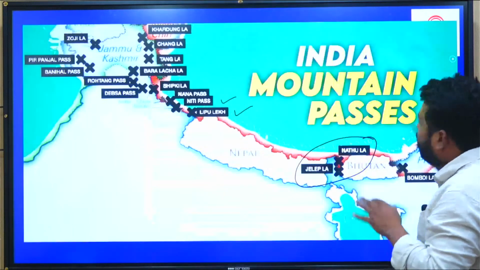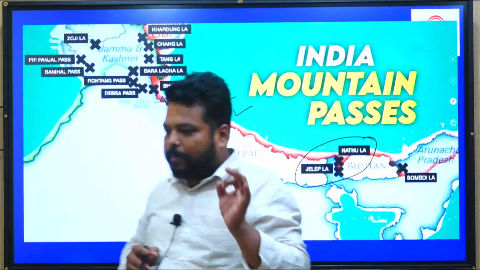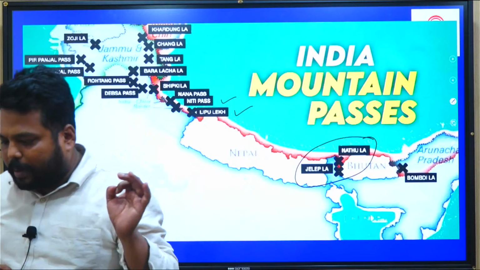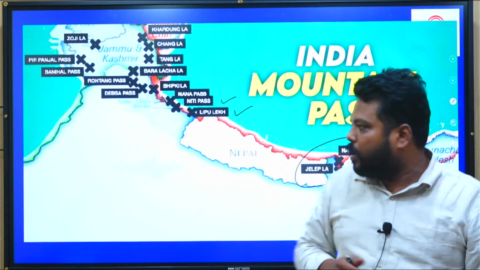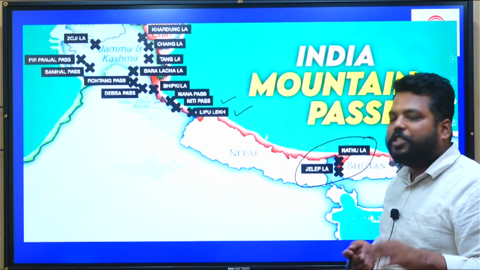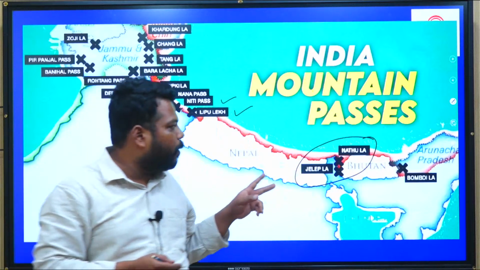After these 7, in Uttarakhand we have Niti Pass and Lipulekh. And once we go to Sikkim, we have Nathula and Jelapala Pass. These two are important.